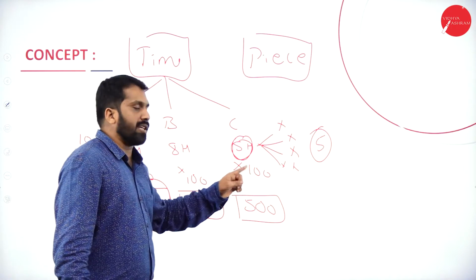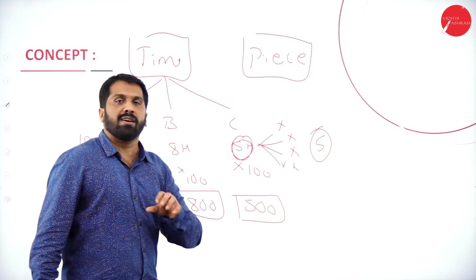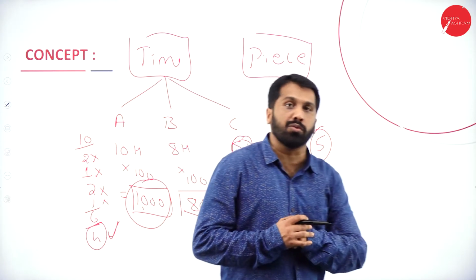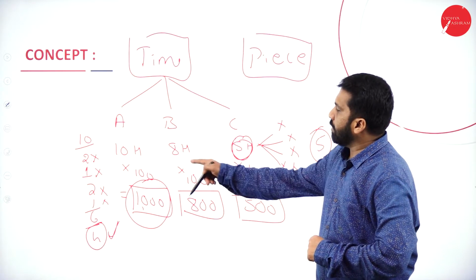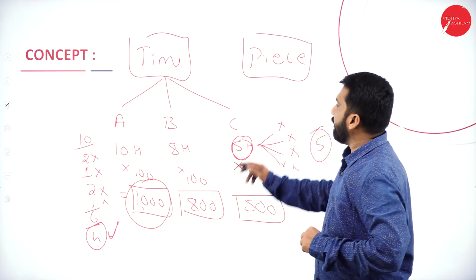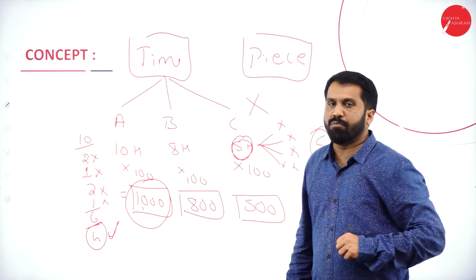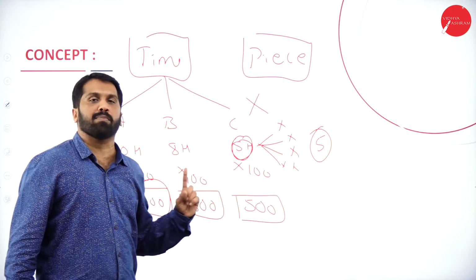The person working for 5 hours is getting only 500. What to do now? As per this example, the rule of 100 rupees per hour is a flop show because it is not giving justice to all 3 employees.